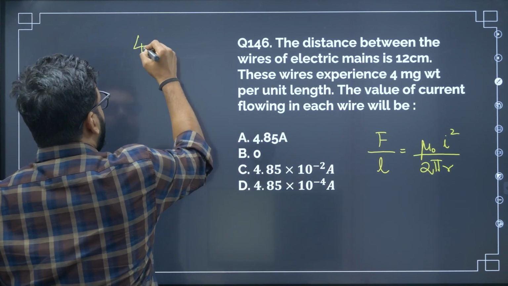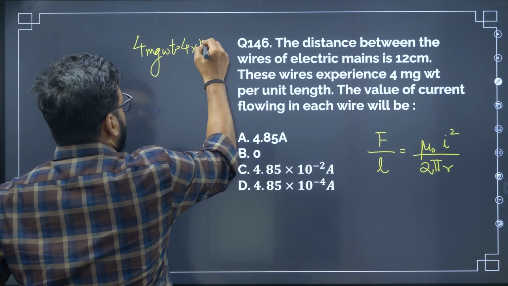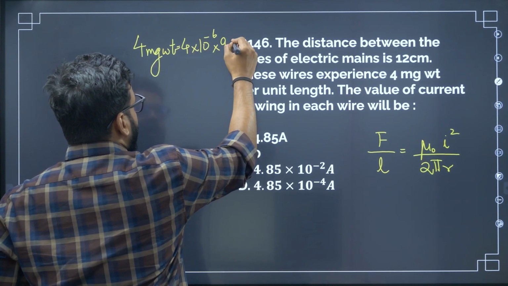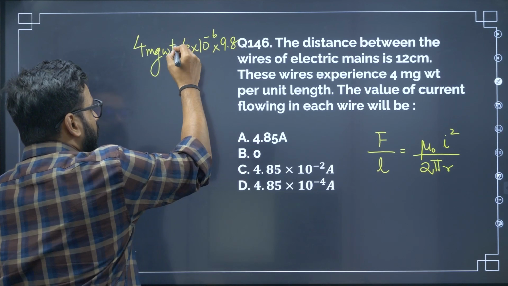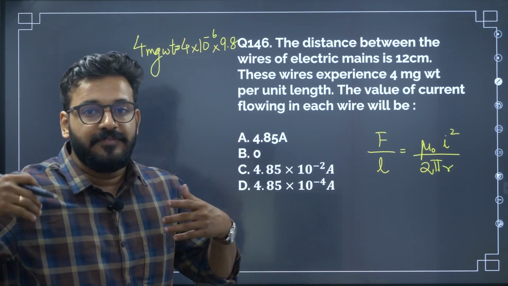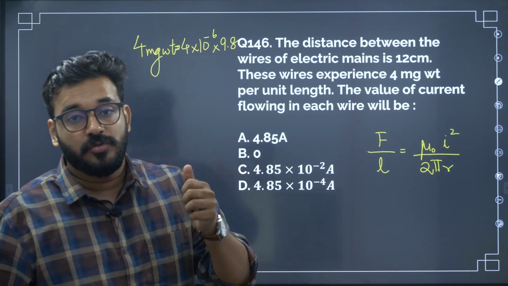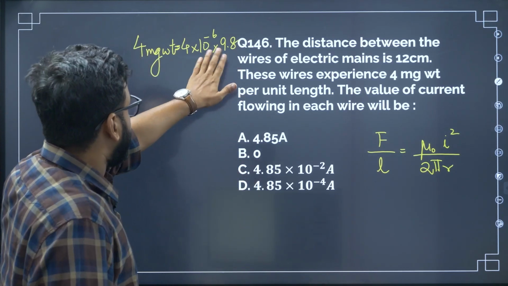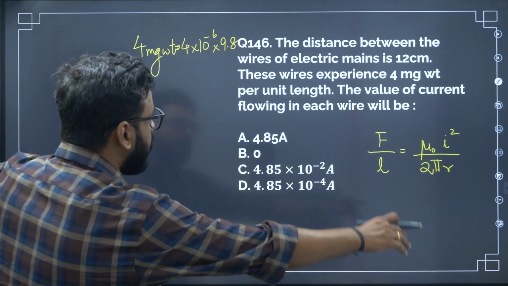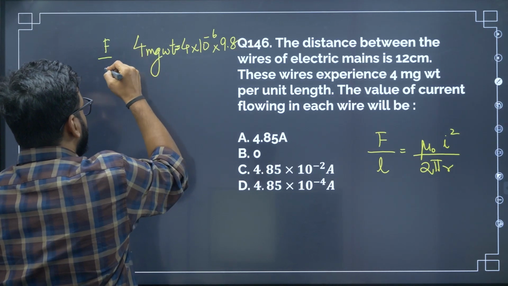So 4 milligram weight is actually 4 into 10 to the power minus 6, since milligram is 10 to the minus 6 kg, into 9.8. Whenever you are given force in terms of the weight due to the mass, gram weight or kg weight, you have to multiply by 9.8 in order to get the actual force in newtons. The mass and acceleration will give you force. This is force per unit length, so this is F by L. Okay, F by L is given.